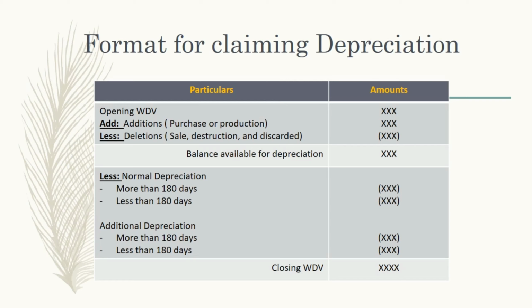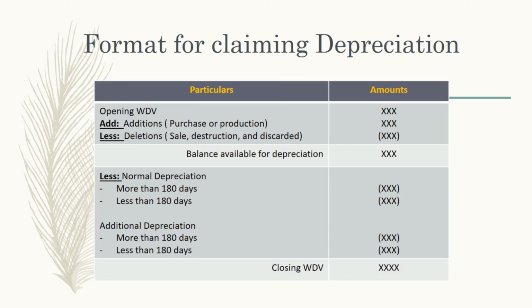That means when we have the previous year's values of an asset, if we are purchasing newly, it can be a new purchase or new production in a business in the present year, so that can be added. And if we have any sale, destruction or discarded assets, those values can be deleted, that is deletions.